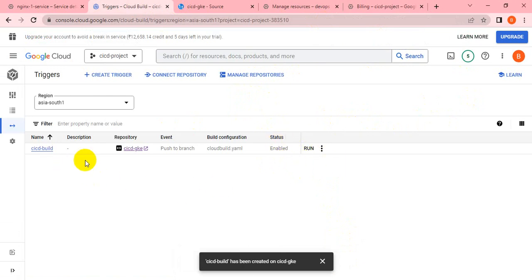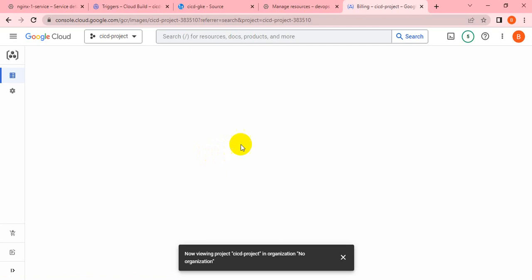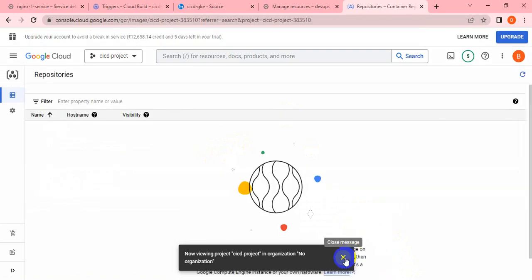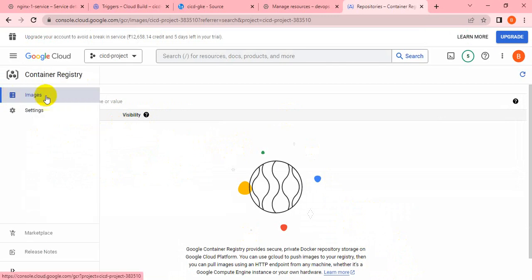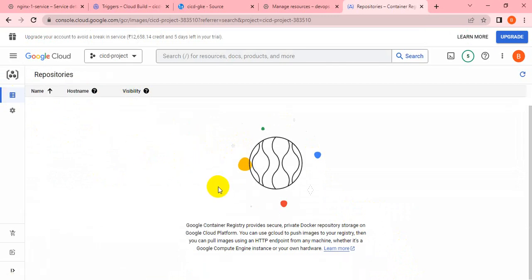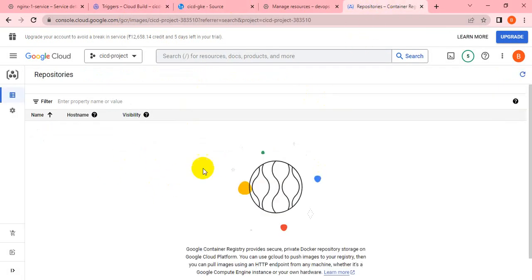Before running this CI/CD build, let me check inside the container registry whether there is any image or not. I'm opening the container registry first to make sure there is no image, or if there is an image, we have to check the name. Yeah, you can see there is no image here. It is the first image. Whatever image is built, once you build it, it will be pushed to GCR, then you can see it here.